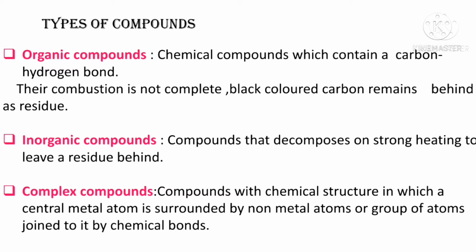Complex compounds. Compounds with chemical structures in which a central metal atom is surrounded by non-metal atoms or group of atoms joined to it by chemical bonds are called complex compounds. These are the compounds which have chemical structures in which there is one metal atom in the center and it is surrounded by a non-metal atom.